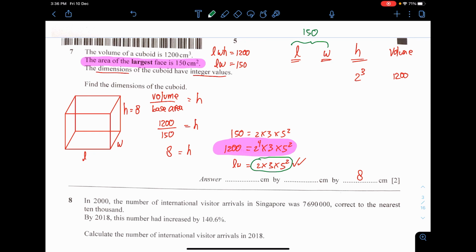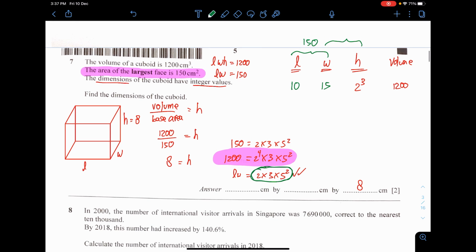Let's try, let's share the 5. So 2 times 5, 10, and then 3 times 5, which is 15. Again, I use the numbers here that I circled in the green color. I use 2 times 5 for the length, and then 3 times 5 for the width. I'll get 150. And let's see what will happen to the width times height. That will be 15 multiplied by 8, and the surface area of width and height is 120. This is good. 120 is not larger than 150.